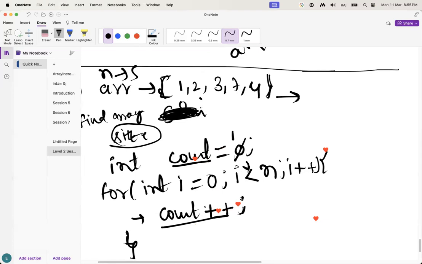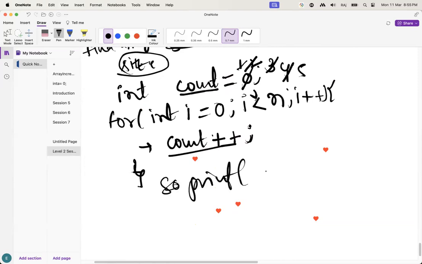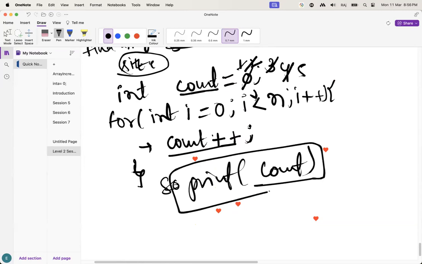It will come to here. So again, it is going to increment. When it comes to here, again, it's going to increment. When it comes to this one, it's going to be incremented. When it comes to this one, it's going to increment. So finally, when you print this one, it gives the size value. Guys, understand how I am doing?